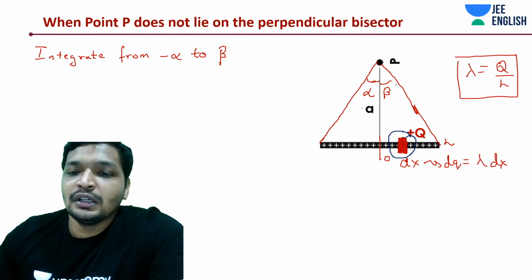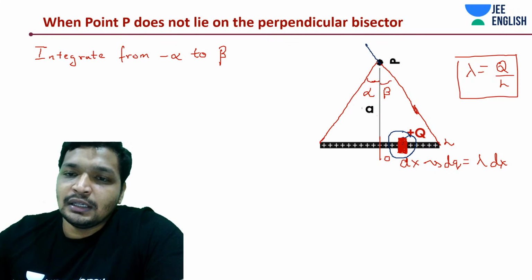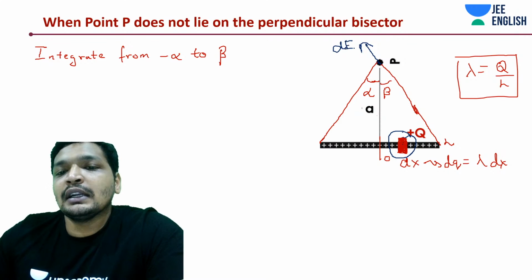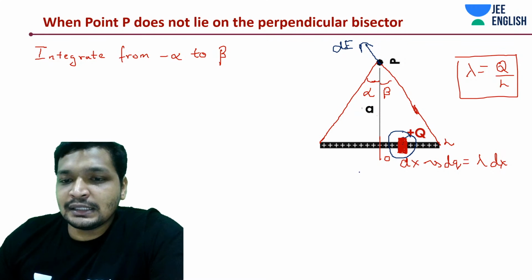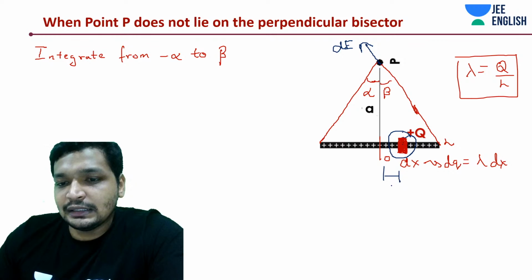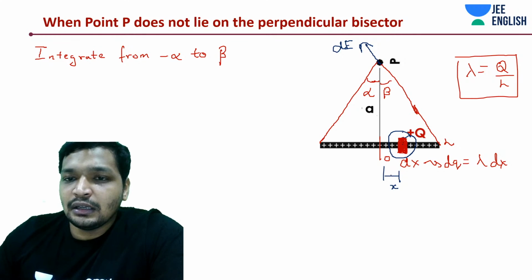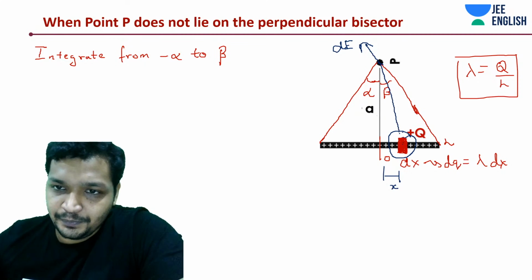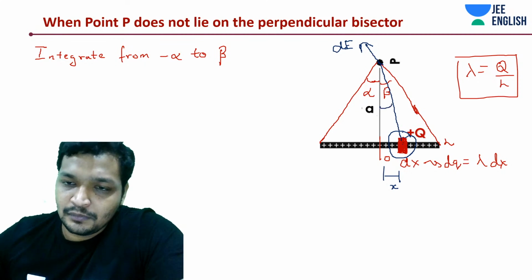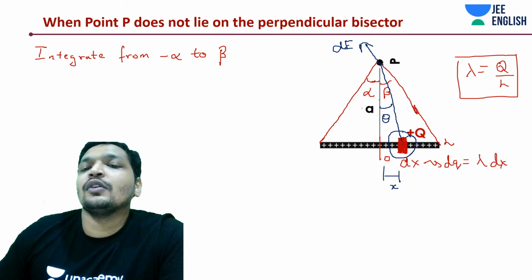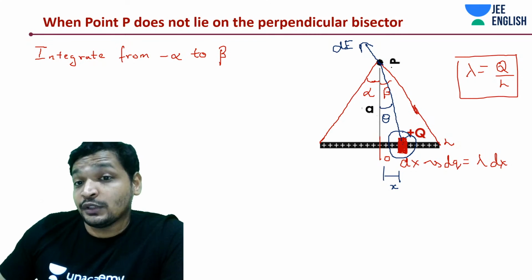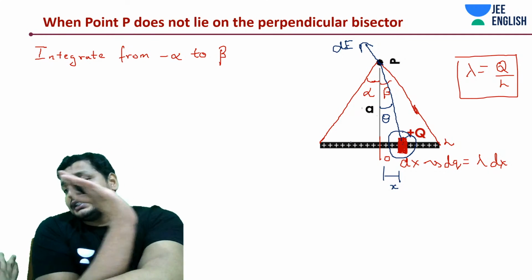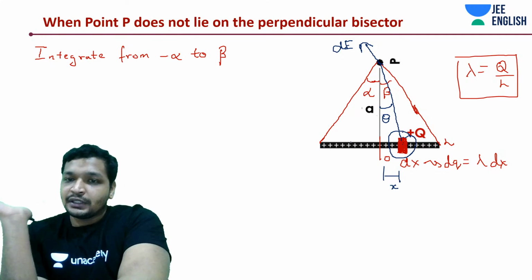Don't worry about it. At this point, let's say this is the direction of the field, some dE field, and this can be at this angle, at this point x. Let's take a theta. Of course, when you go on this side of the point, some part of the charge is going to eat up this field.